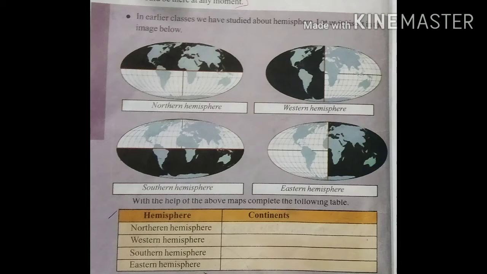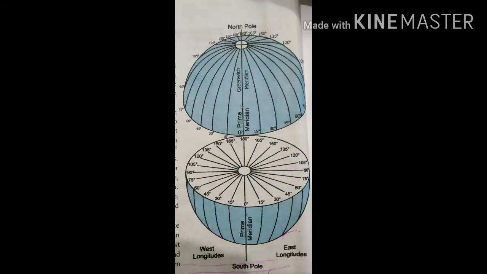With the help of the given picture, complete the given table in the textbook. What are the continents located in the northern hemisphere? First, I will tell one example. Later, you have to complete it on your own. In the northern hemisphere are located mainly North America, Asia, Europe, some part of Africa, and some part of South America.